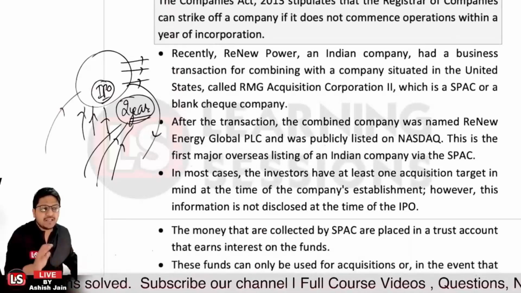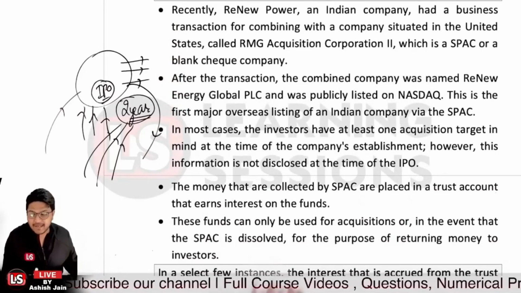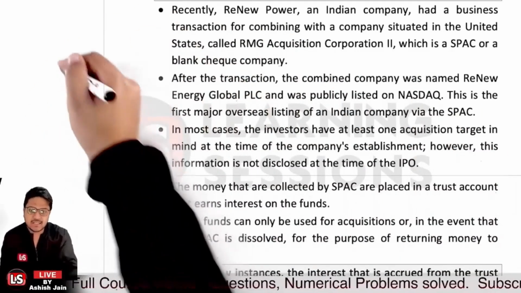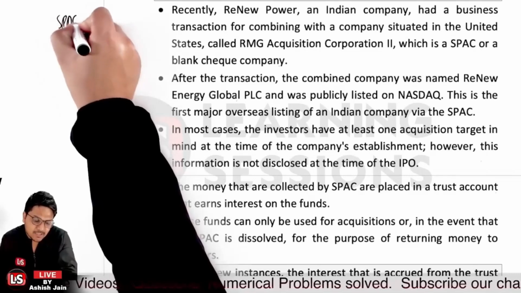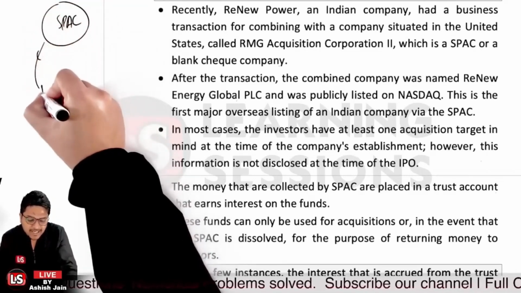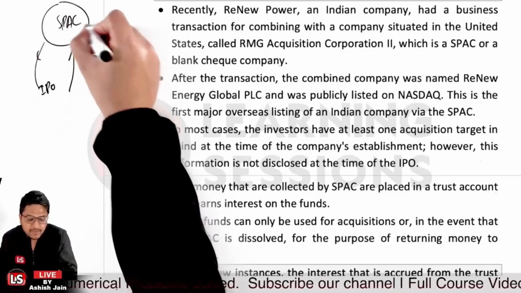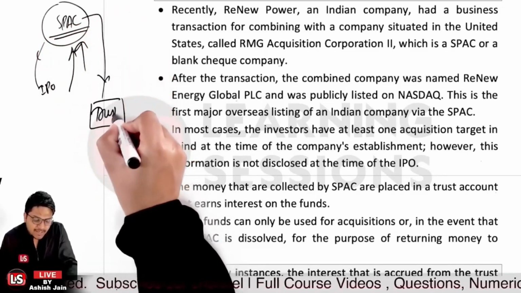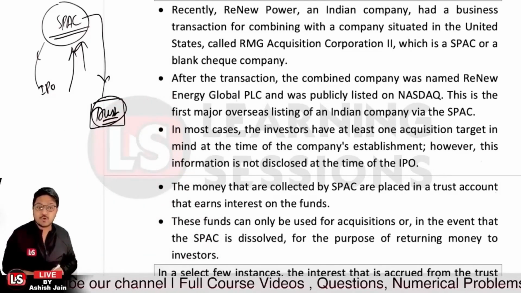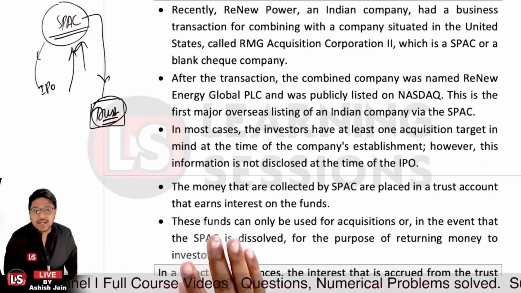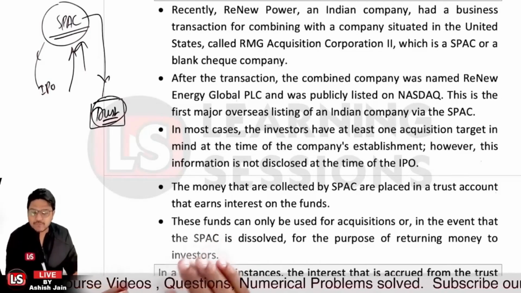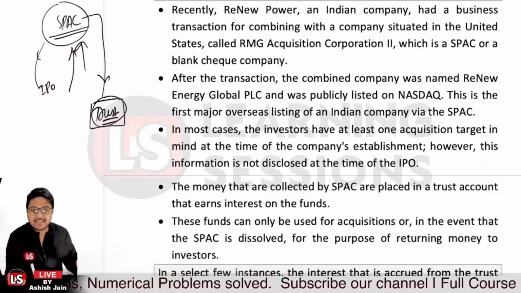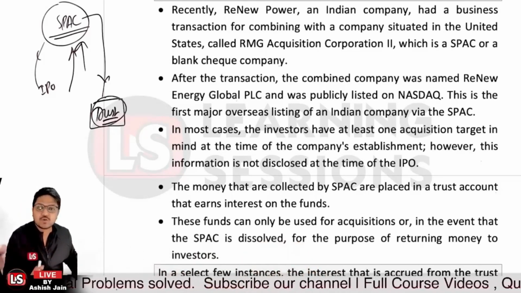And further, the money collected by a SPAC is to be placed where? That is to be placed in a trust account. Let me showcase this one. Let's take the case where we have a company that is a SPAC, a special purpose acquisition vehicle, that is created. They launch the IPO, people invest heavily into it, and ultimately they get the funds. Now they will place these funds in a trust fund, which will handle the funds, so that the interest of the shareholders is preserved. These funds can only be used for the acquisition of the company, and in the worst scenario, when the SPAC is dissolved, the money will be returned to the investors or the shareholders.